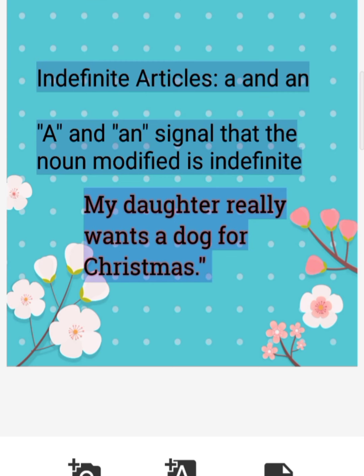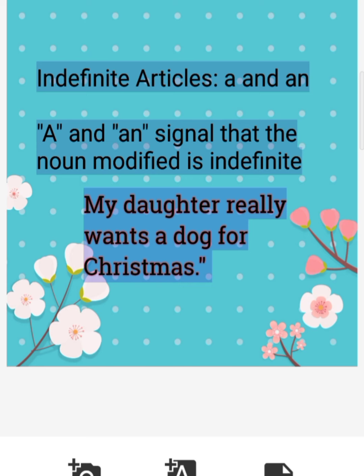Here we'll take another example. Say, my daughter really wants a dog for Christmas. Now here we are using the indefinite article a, and as it comes before the noun, you can see it is an adjective. It is doing the work of the adjective. It is modifying the noun: a dog. Suppose you don't use the article a there: my daughter really wants dog for Christmas. Okay, but here we are using a dog.